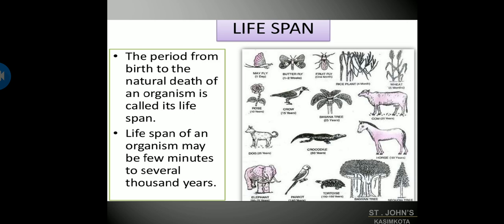The lifespan of an organism may be from a few minutes to several thousands of years.